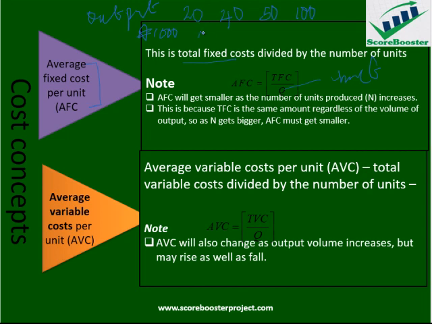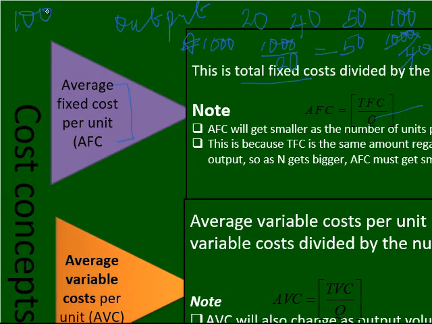Since my fixed cost is assumed to be constant at 1,000 at this point, when I produce 20, I will have average fixed cost per unit equal to 50. When it is 40, I have 1,000 divided by 40, which gives 25 per unit.